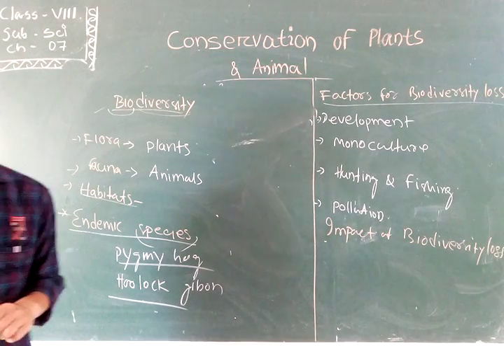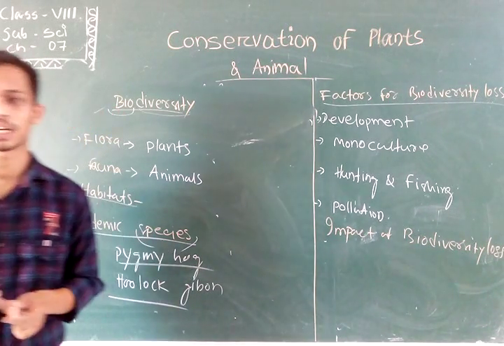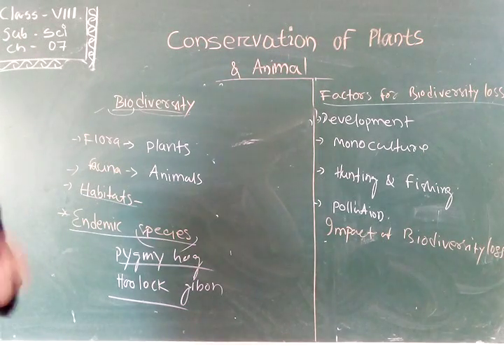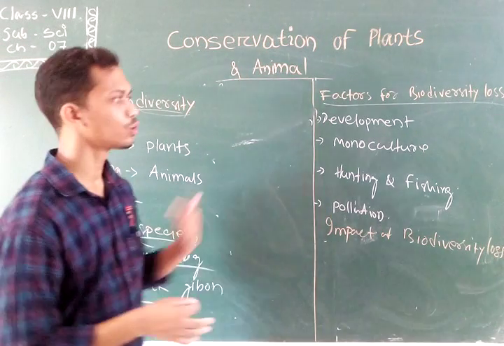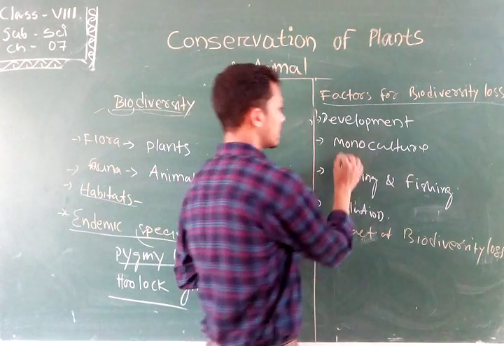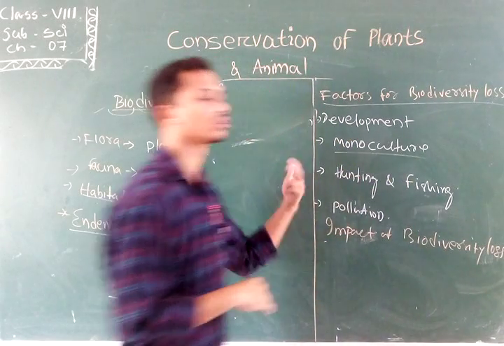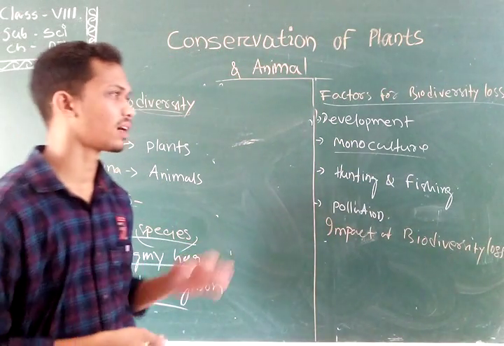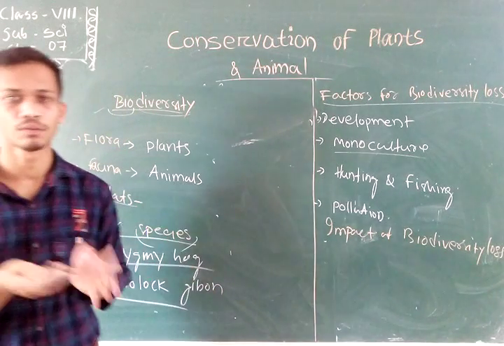Next is monoculture. Monoculture is the practice of planting one type of plant in an area. For their own benefit, farmers plant a single type of plant after cutting down that type of forest.